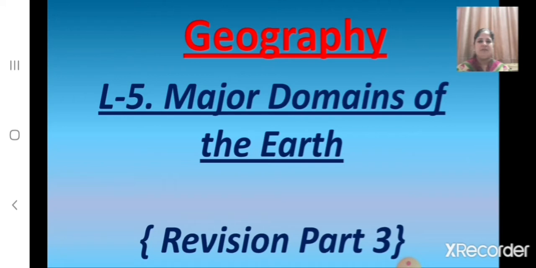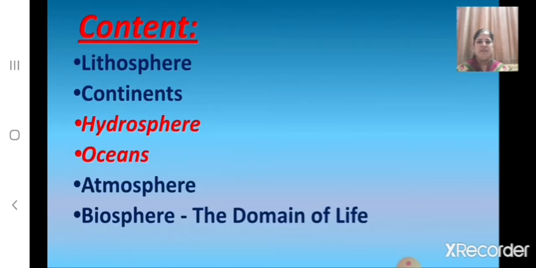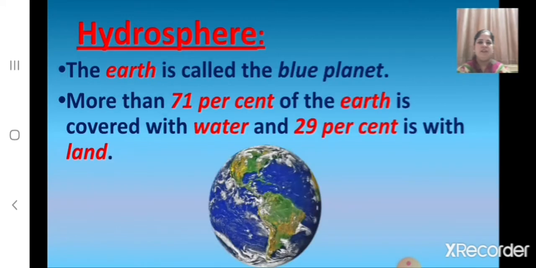Children, we have already revised about lithosphere and continents. Today, let us revise about hydrosphere and oceans. Now, let us begin with the revision. Let us revise the first topic, that is about hydrosphere.